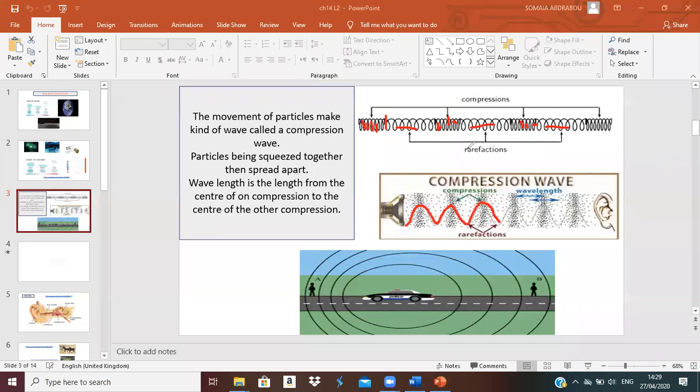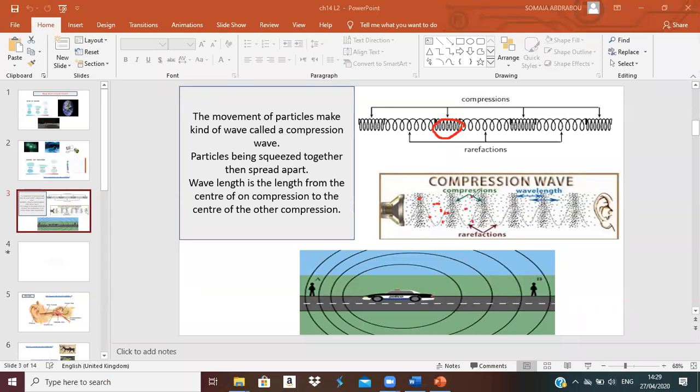What is the meaning of compressed? It means squeezed together, or becoming beside each other, like you squeeze a lemon or an orange. So the waves of the sound too will be squeezed together, then spread apart, away from each other, then squeezed again, then spread apart.